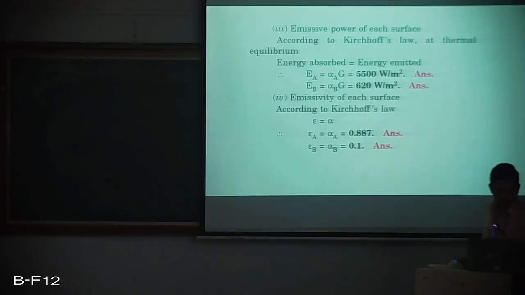So number 4, it is expecting us to calculate the emissivity of each surface, and again as per Kirchhoff's law, emissivity is equal to absorptivity provided thermal equilibrium conditions exist. So we get epsilon A is equal to alpha A is equal to 0.887 and epsilon B is equal to alpha B as 0.1. So the remaining things we will discuss in the next class session.